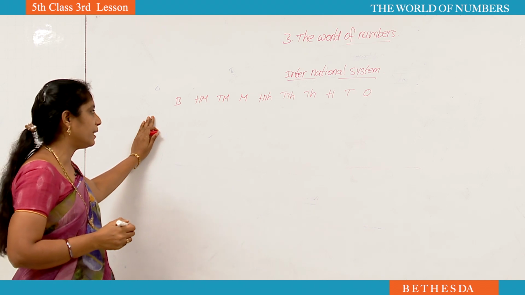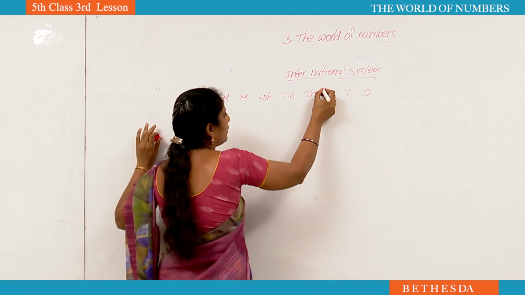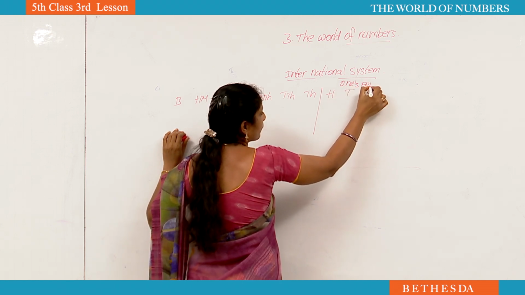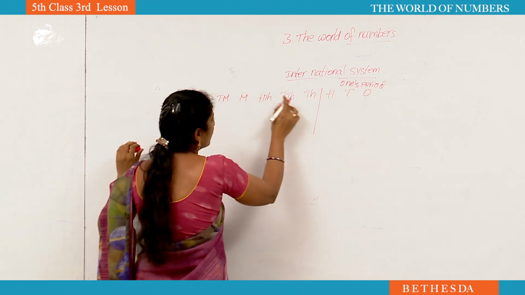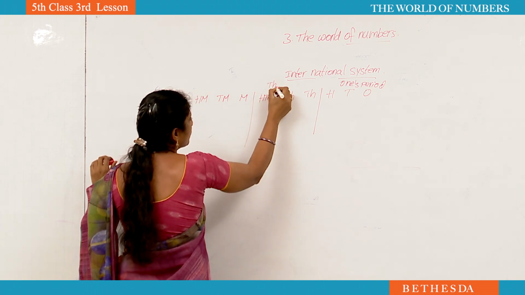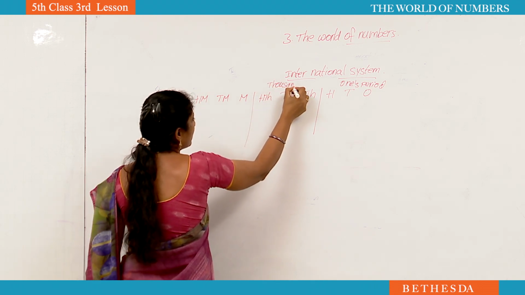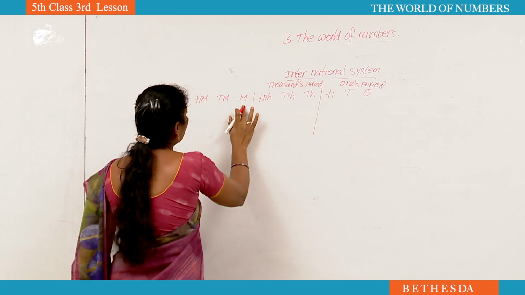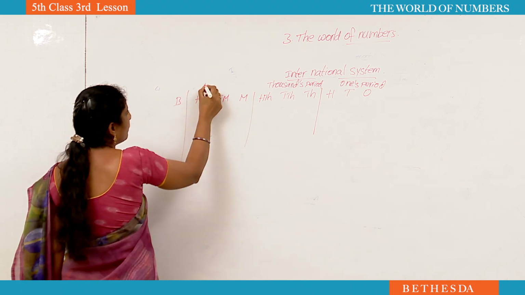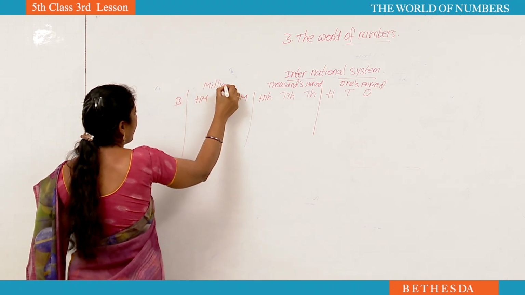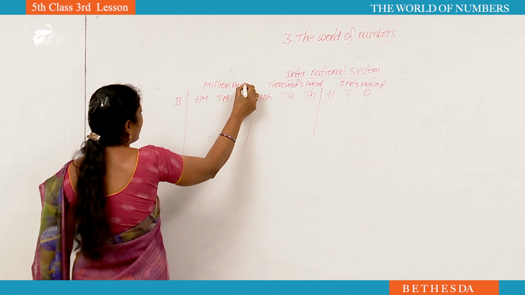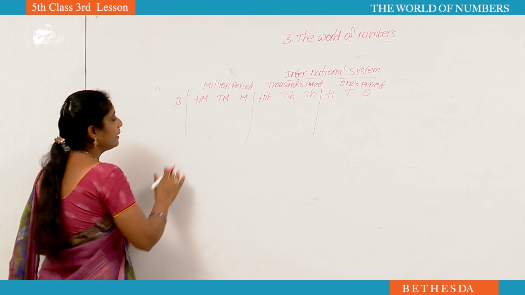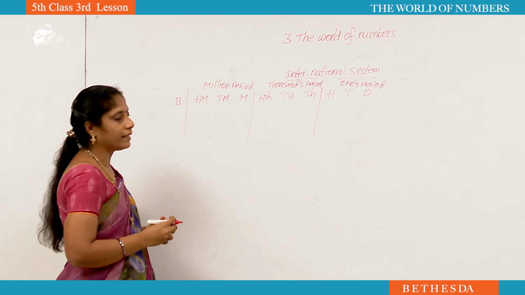National system is Indian system. Like Indian system only, they divide these into periods. Ones period, then 1000, 10,000 and 100,000: this is called thousands period. Then millions, 10 millions, 100 millions: these are called millions period. Like that they divide the international system. While we are writing the number, how to keep the commas for international system.